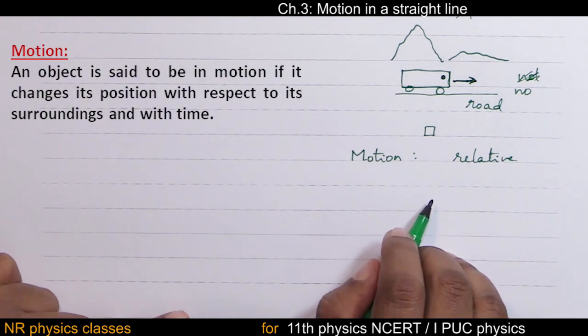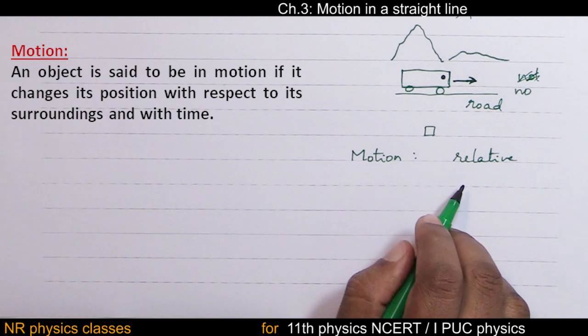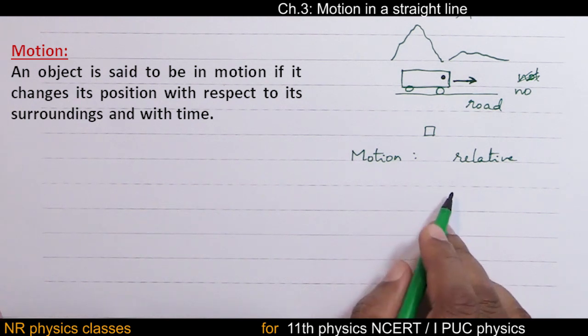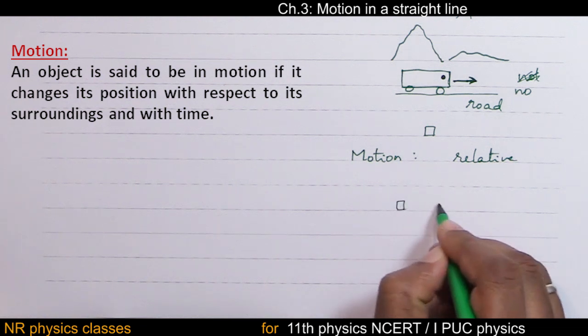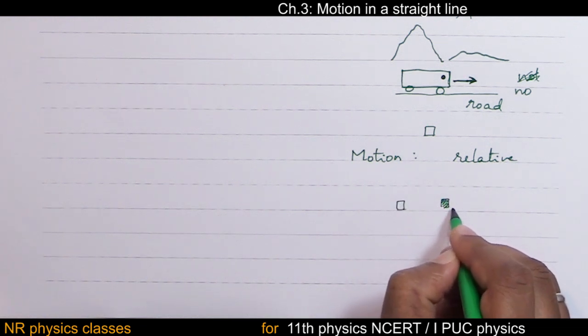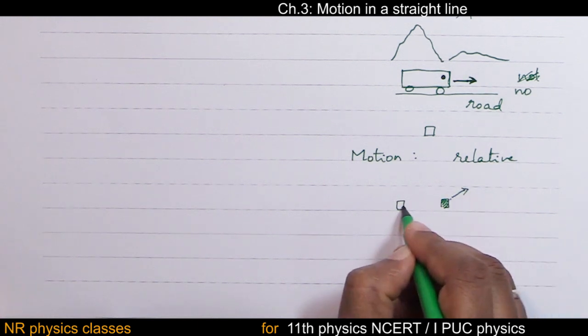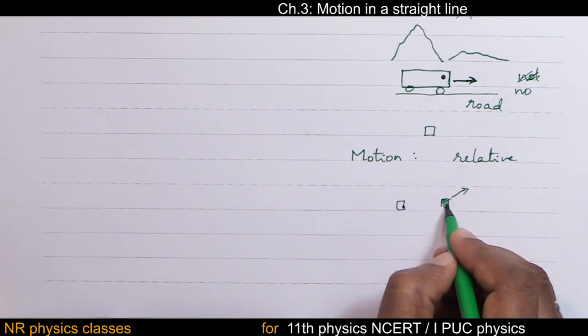An object is said to be in motion if it changes its position with respect to its surroundings and with time. If this object under observation changes its position with respect to this object, then we say that this object is in motion.